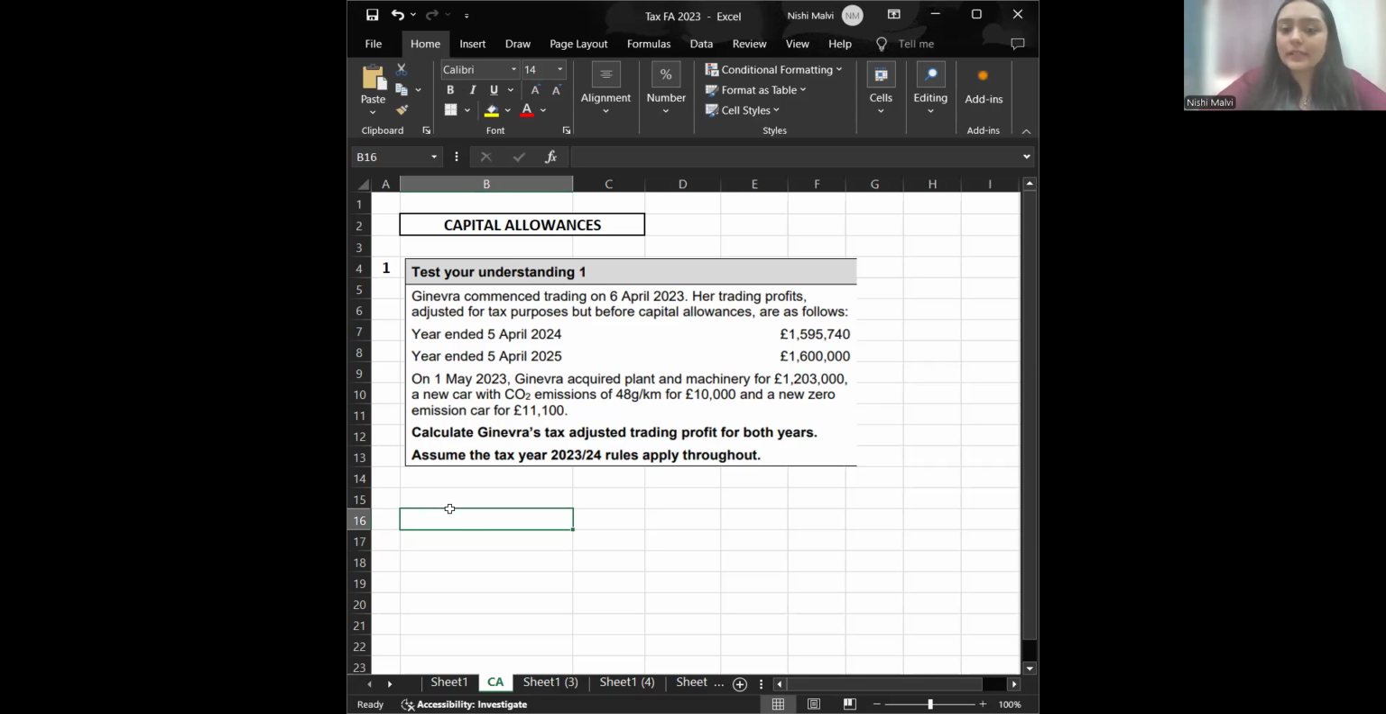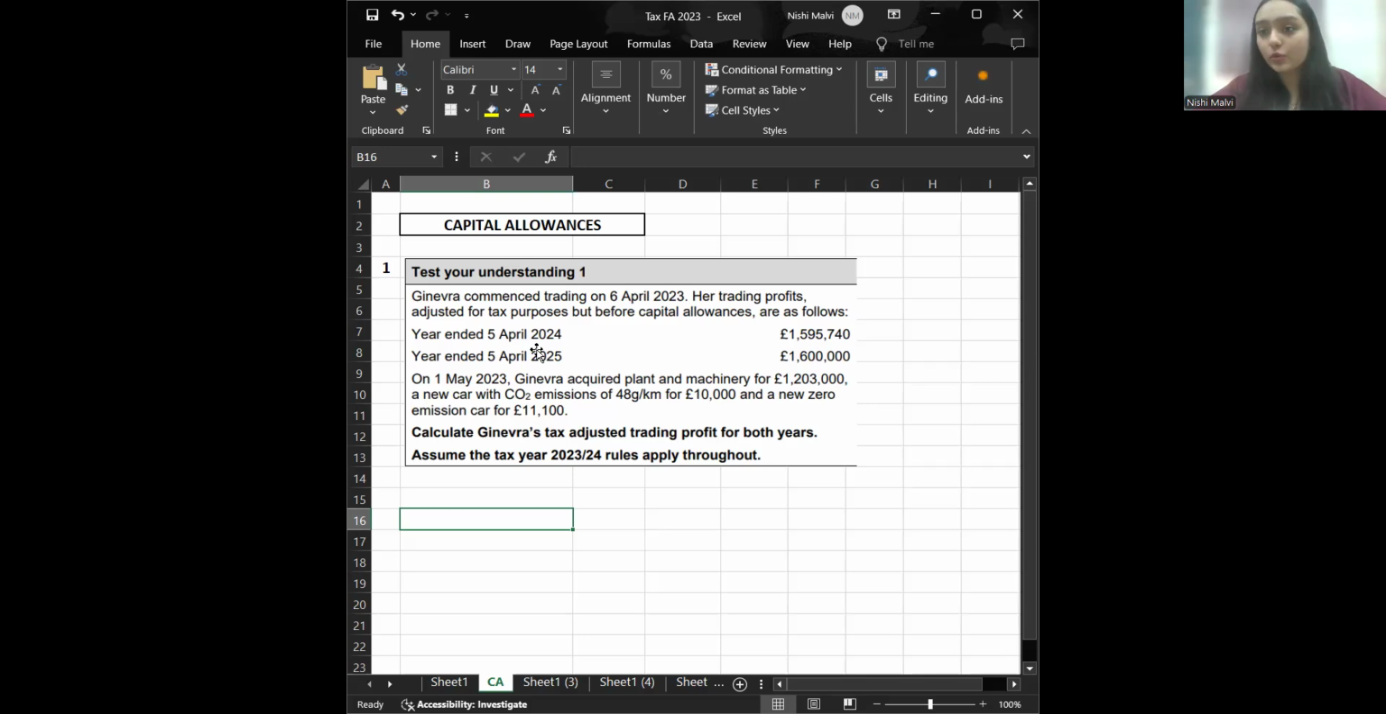Okay, let's do. Ginevra commenced trading on 6th April 2023. Her trading profits adjusted for tax purposes, but before capital allowances, are as follows. Okay, just one more thing.